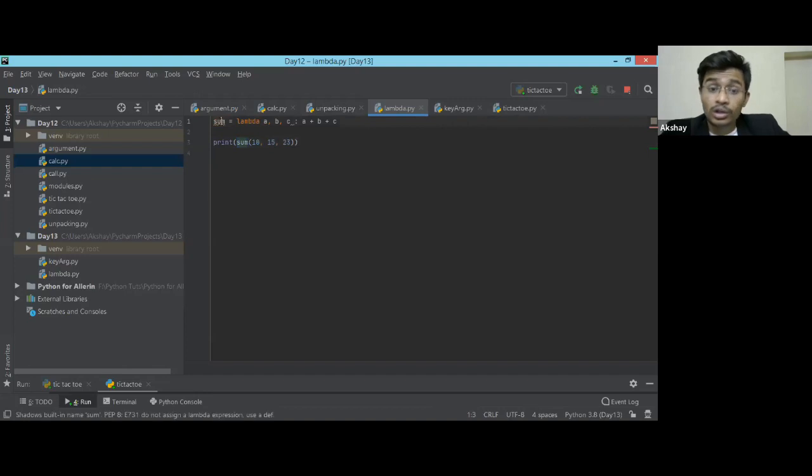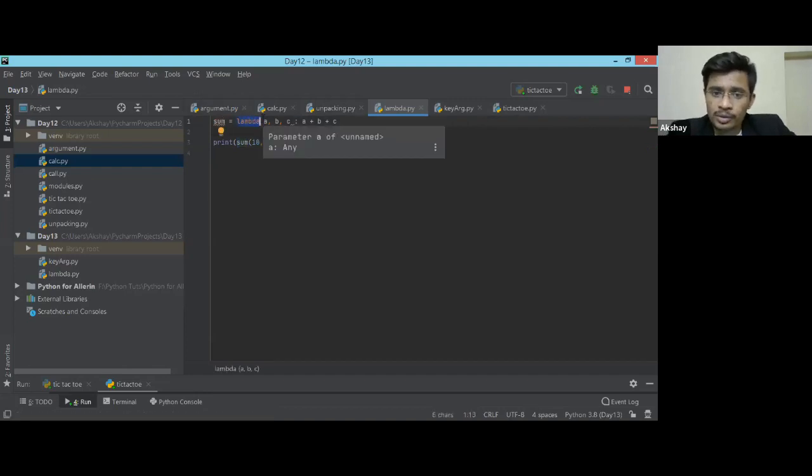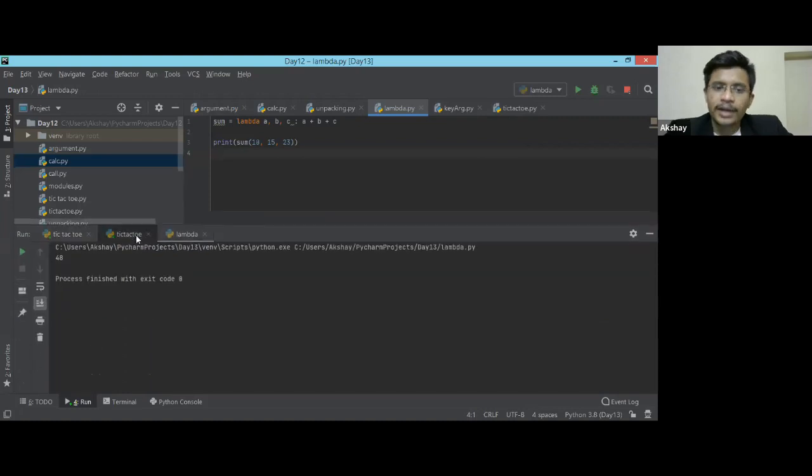Now see, this is not your normal function, but a lambda function, also called an anonymous function. We do not have any definite structure, like Suraj mentioned. So all these three parameters will replace over here, and then this function will execute. This will return the addition, and we will be able to print that addition. Let's check whether it is working as per expectation. See, I got my addition.